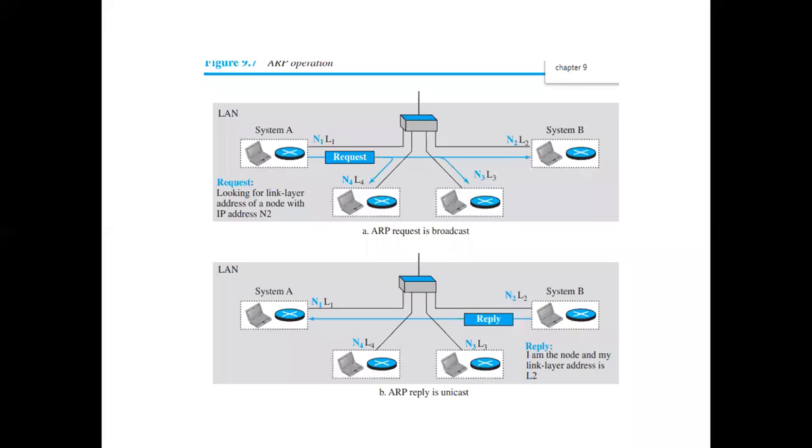So for example, if a sender wants to send a datagram to the destination, you need to first have an ARP in order to map the internet address, that is the IP (Internet Protocol) address, with the link layer address.